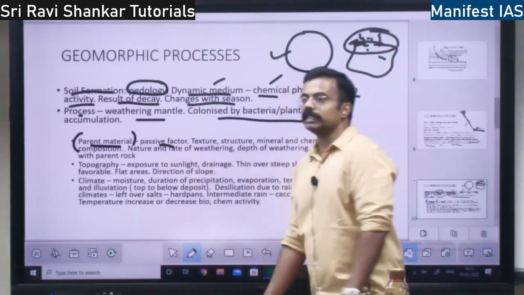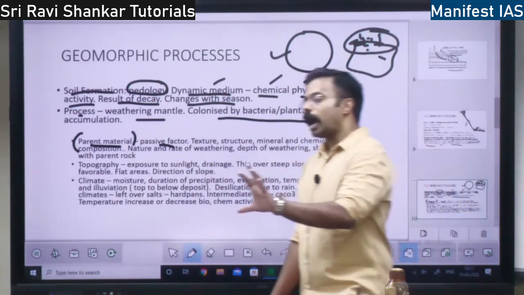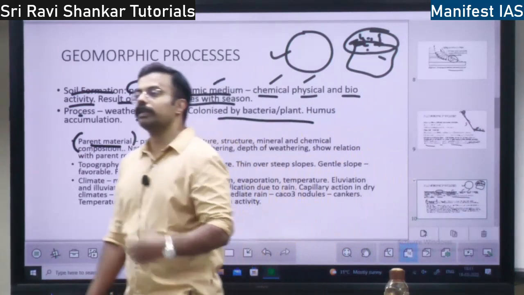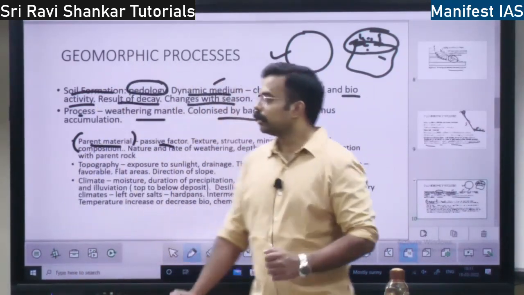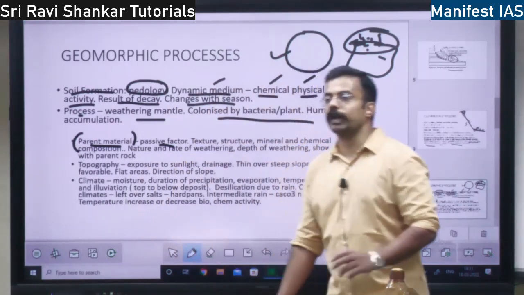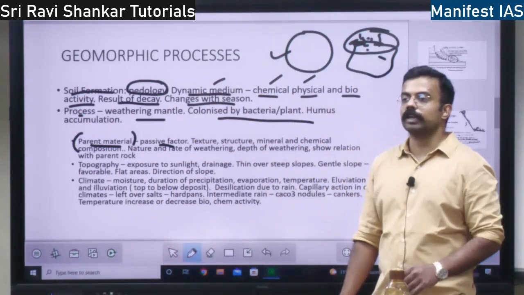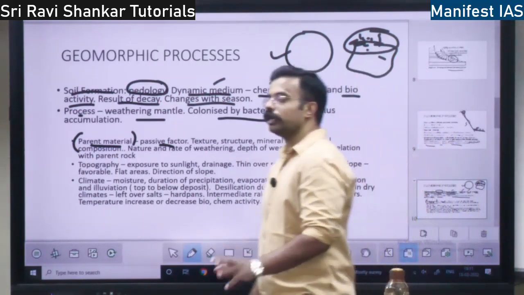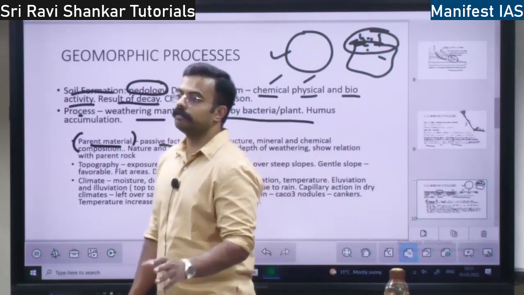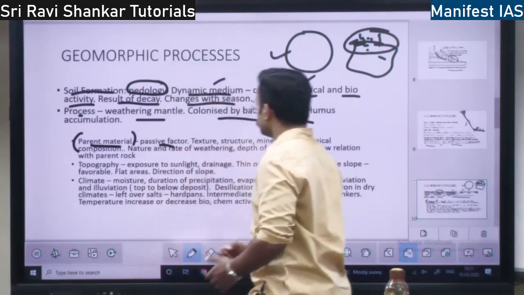Passive factor means it is not an active factor, because an active factor directly influences the formation of soil, whereas the parent material is a passive factor. It is not going to directly influence, because all types of rocks will be eroded. Hard rocks will be eroded slowly, soft rocks will be eroded very quickly, right? So it is a passive factor.